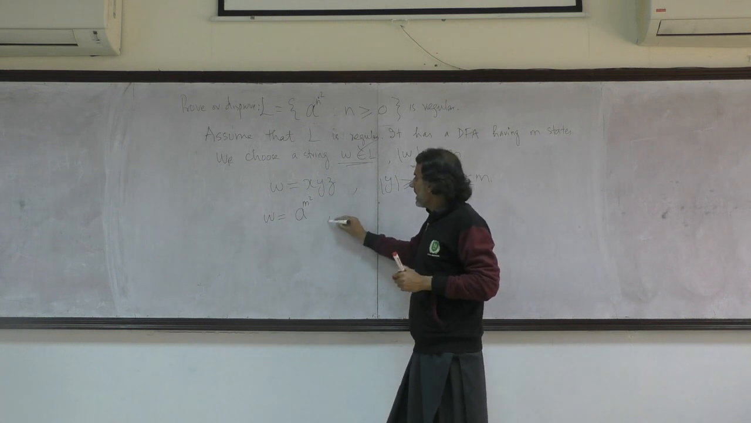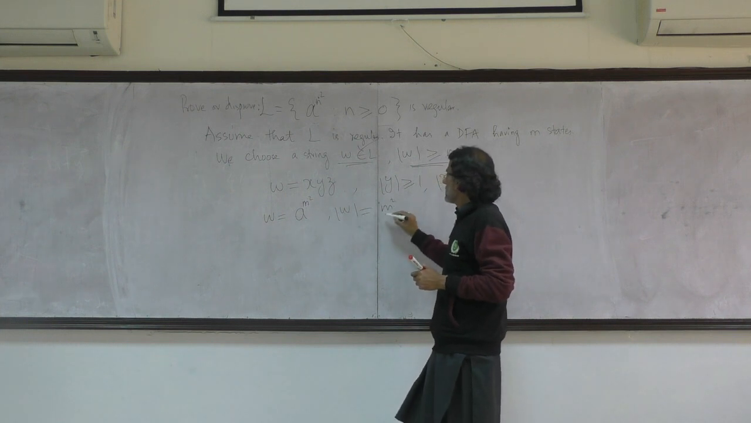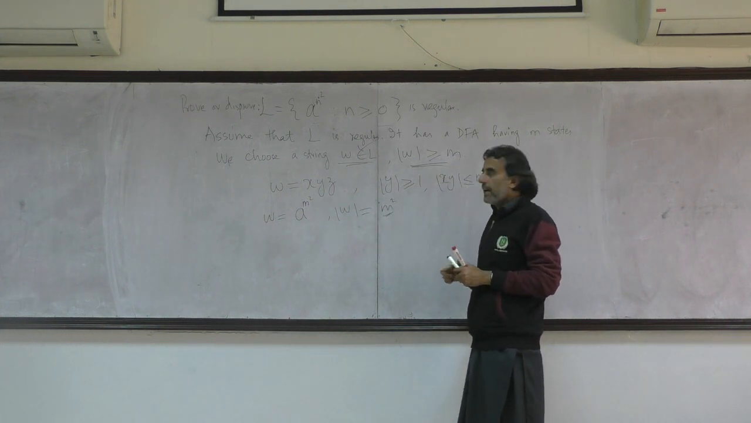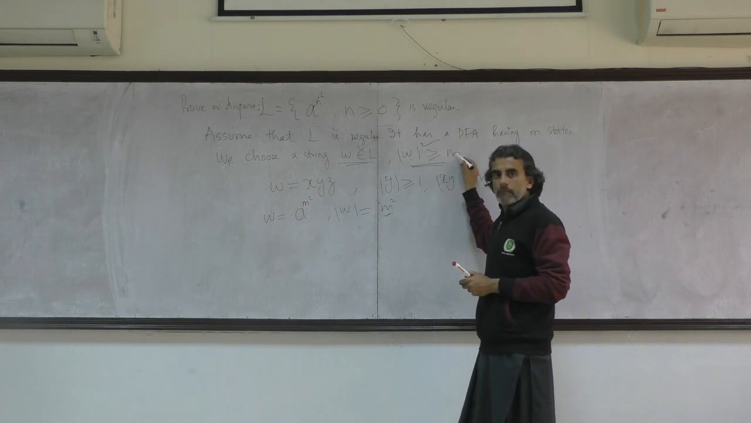And what is its length? What is the length of this W which we have just chosen? Its length is m². It contains m² number of a's. And hence, the second condition is also being adhered to, that its length is at least m. So m² is greater than or equal to m.